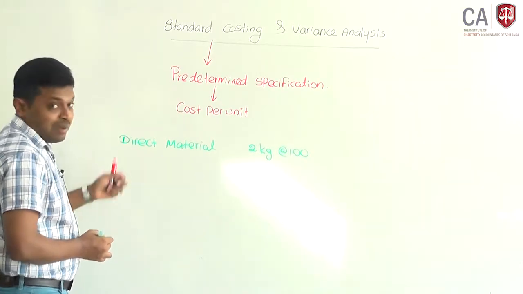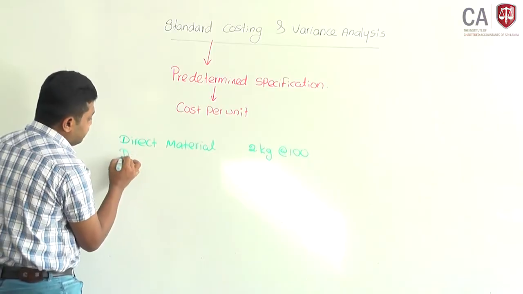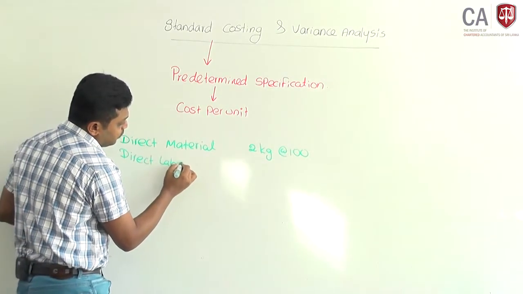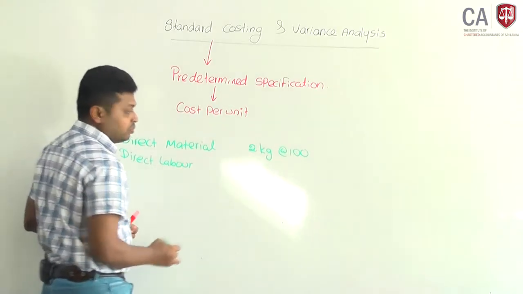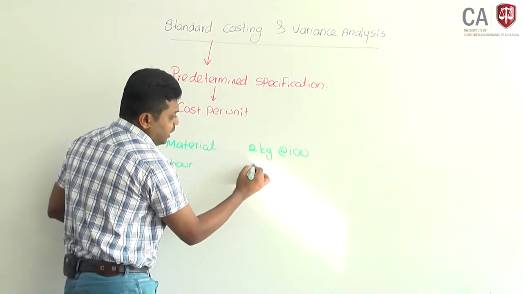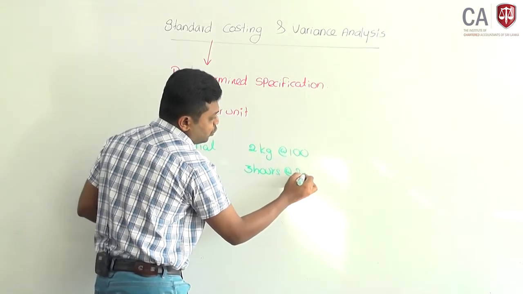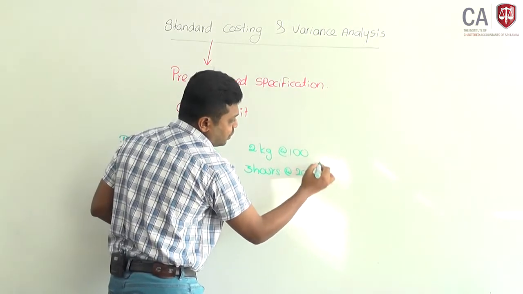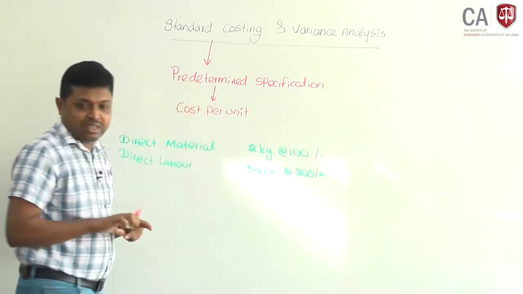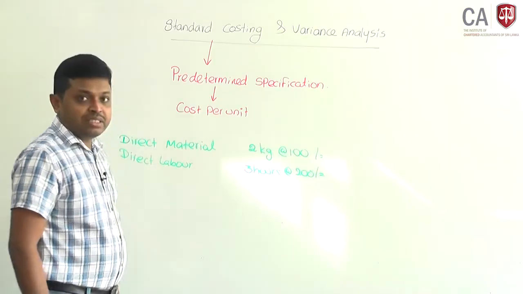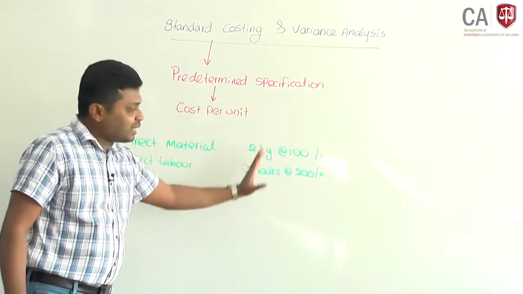Direct labor, 3 hours at 200 rupees each. Likewise, there might be such specifications when we manufacture this product.